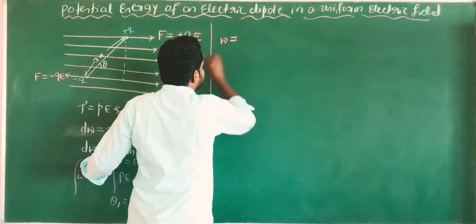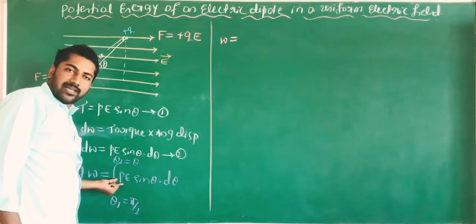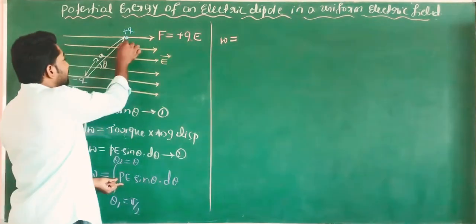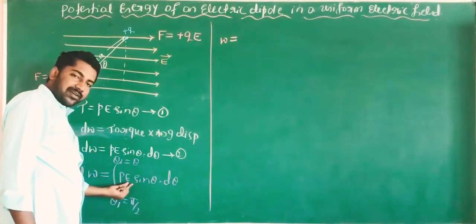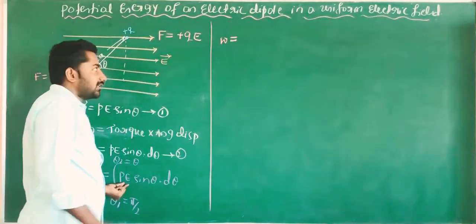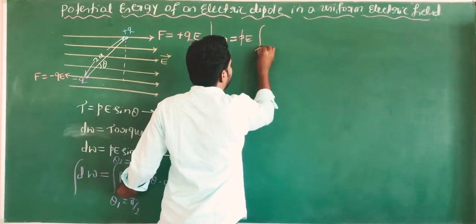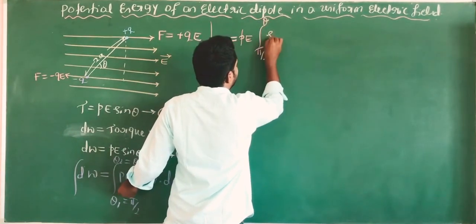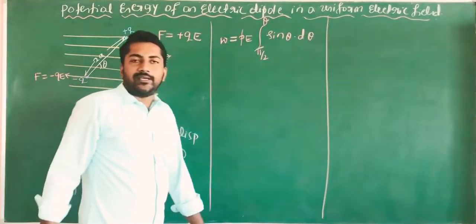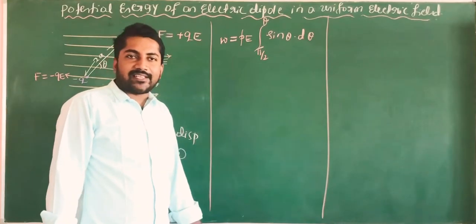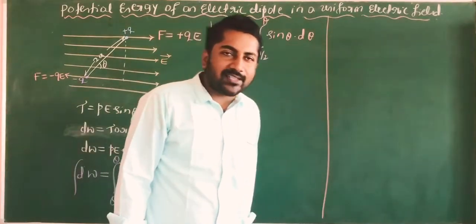Using the integration formula, W is equal to, here P is the dipole moment. Dipole moment is the product of the strength of either pole and the dipole length. E is the electric field. These two values are constants. Take the constant values outside, that is W is equal to PE times the integration from pi by 2 to theta of sin theta d theta. We know the formula: integration of sin x dx is equal to minus cos x, so integration of sin theta d theta is equal to minus cos theta.